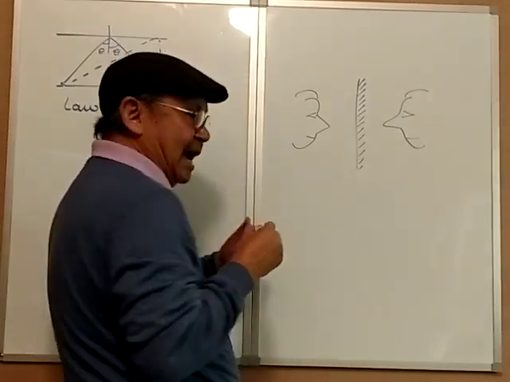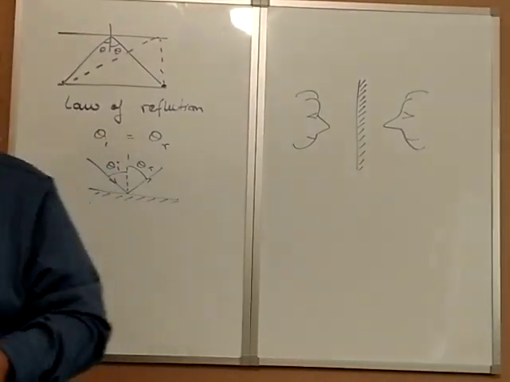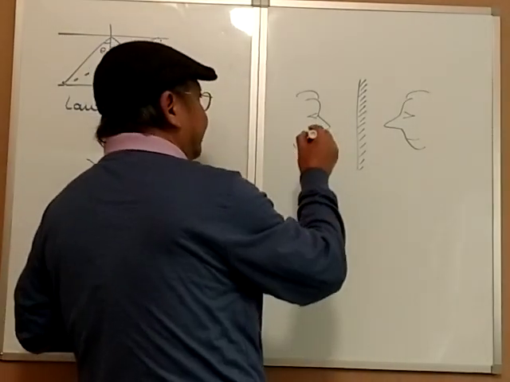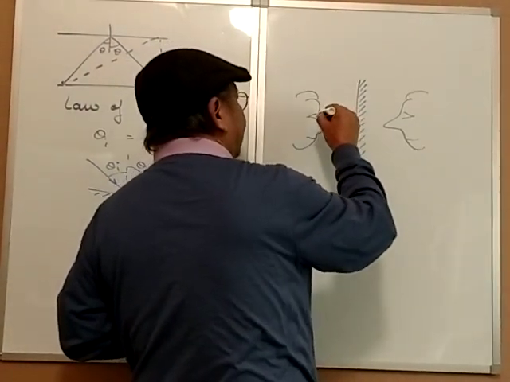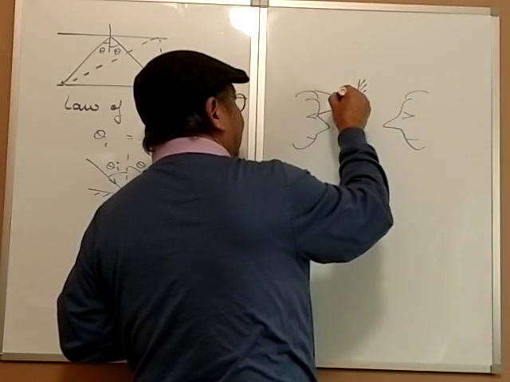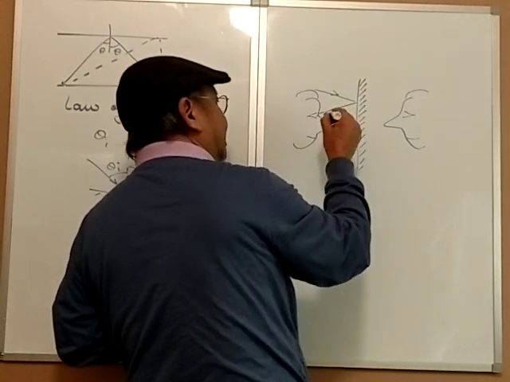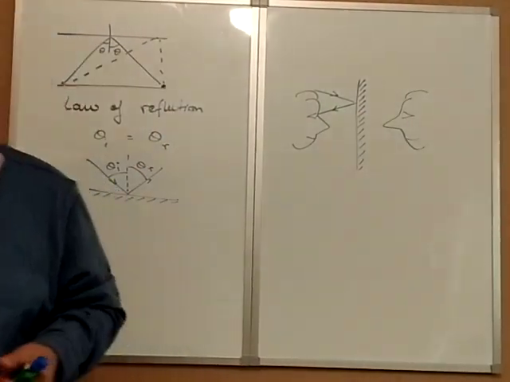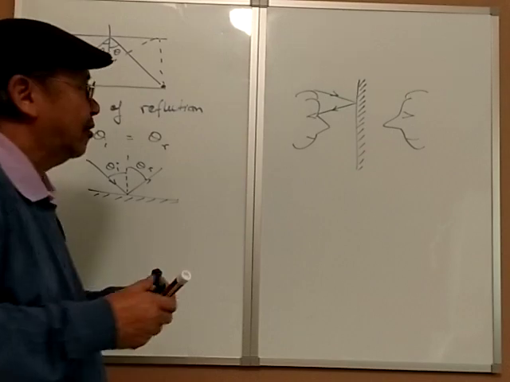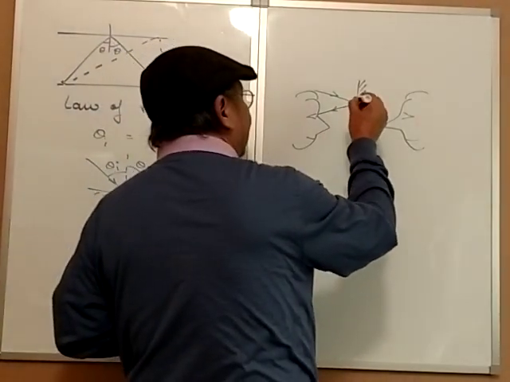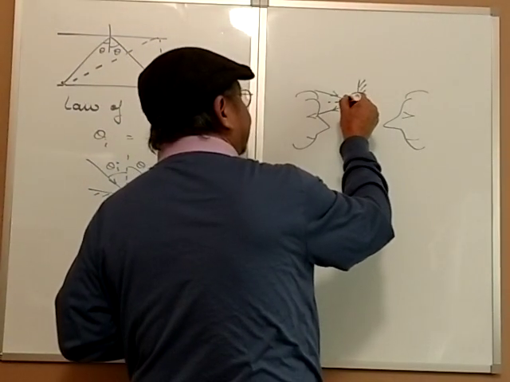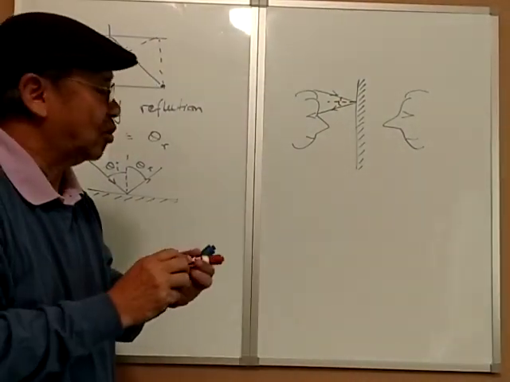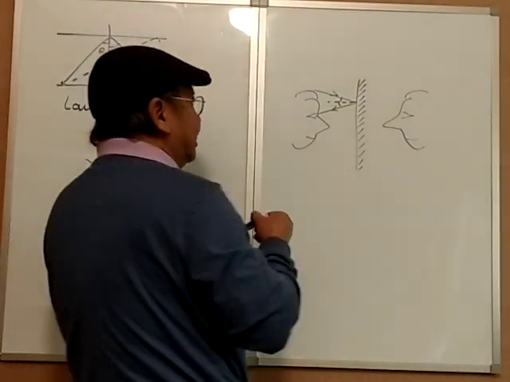So now, how do you see yourself in the mirror? The light rays coming from the hair hit the mirror and then come back and hit the eyes and go into your retina, right? And in order to do that, this angle and this angle are equal, because it has to obey the law of reflection, right?